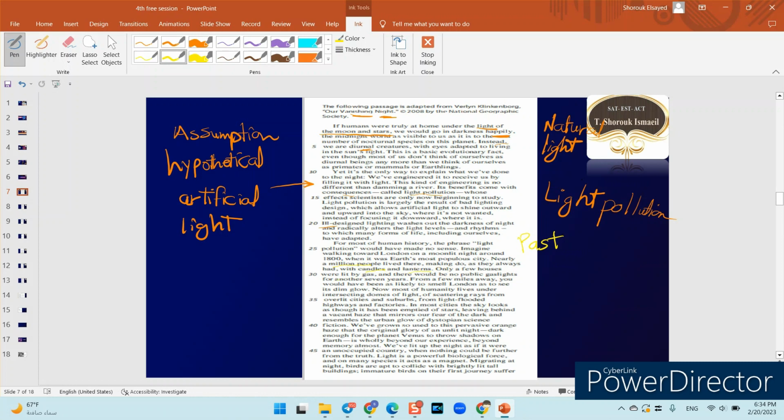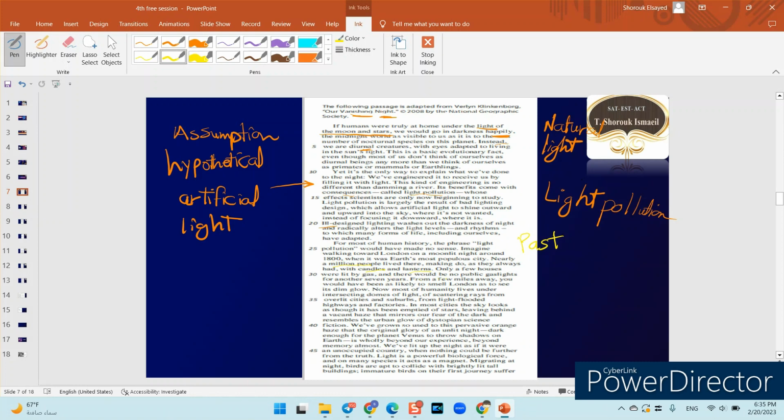Only a few houses were lit by gas, so the idea of having gas was only an exception. That was not the norm. That's in the past. And there would be no public gas lights for another 7 years, which means until 1807.